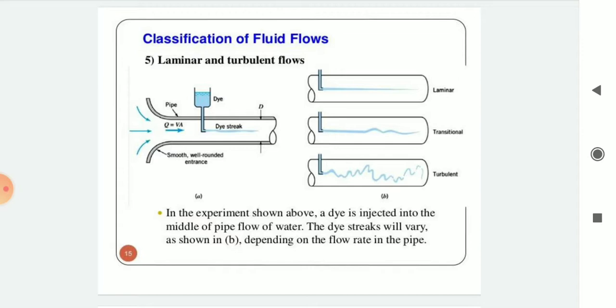The flow in which adjacent layers cross each other and do not move along well-defined paths is called turbulent flow. For example, flow through a river or canal, smoke from a chimney, smoke from a cigarette. If the Reynolds number is less than 2000, then the flow is laminar. If the Reynolds number is more than 4000, then the flow is turbulent. If the Reynolds number is between 2000 and 4000, then the flow is transitional.